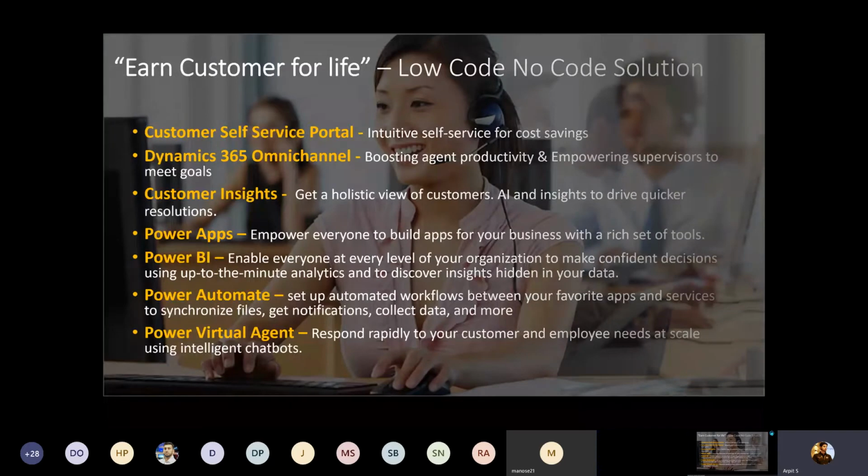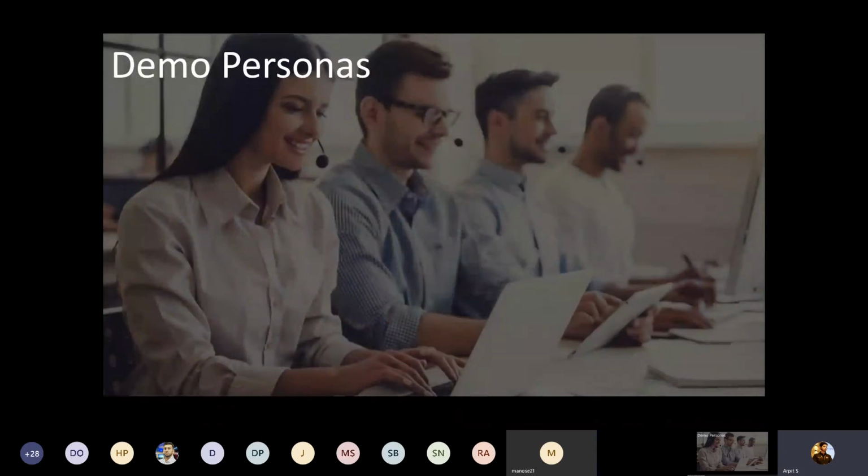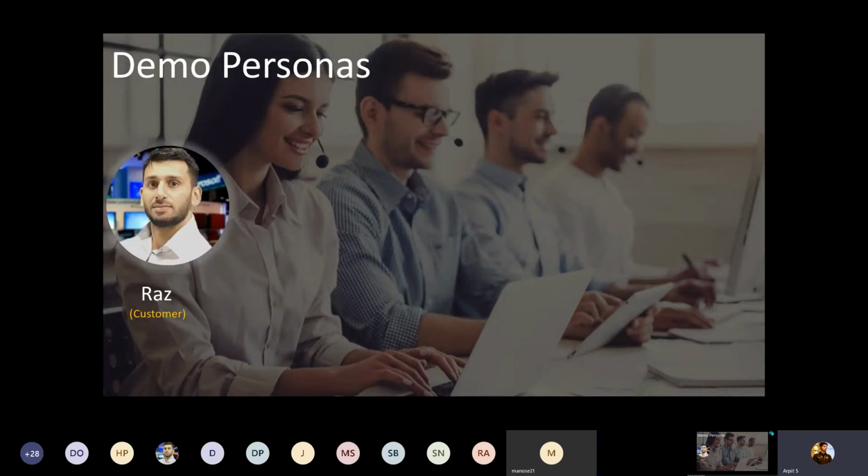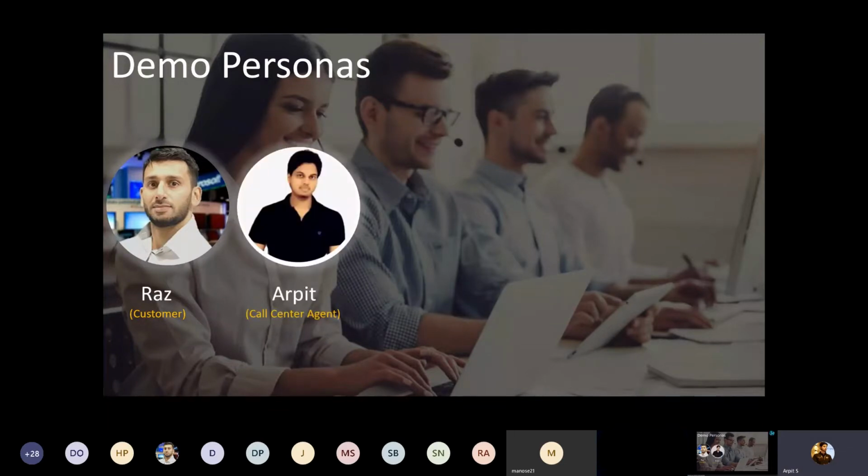For the demonstration, I have chosen some world-famous personalities as demo personas. For this demo, I'm going to use Raz as a customer. Today, Raz is going to play the role of customer for the next 1 hour. I will be playing the role of call center agent. If Raz has any questions related to the products, I will be responsible for taking care of his queries, complaints, and escalations.